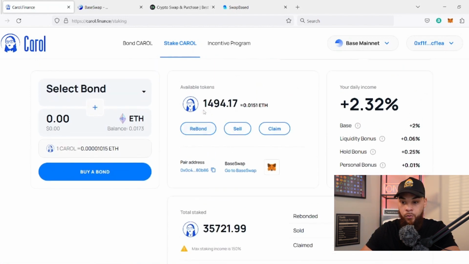If I decide to rebond, which is just going to create another stake for me, it's pretty much compounding within the protocol. That's going to show up here. If I sell, it's going to show up here. And if I claim, it's going to show up here.